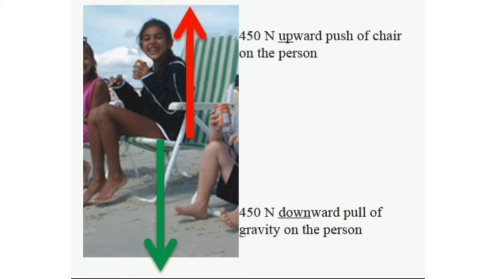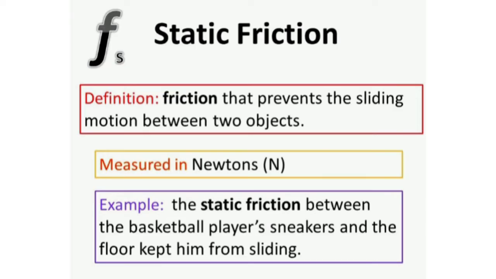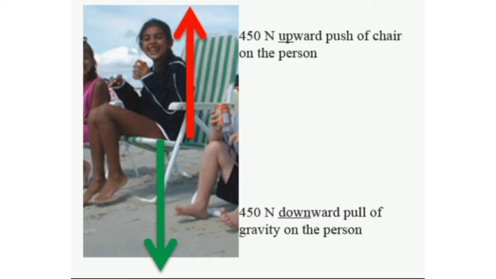When two flat surfaces are in contact but are not moving relative to one another, they tend to resist slipping. This creates a force perpendicular to the normal force. This is called static friction.